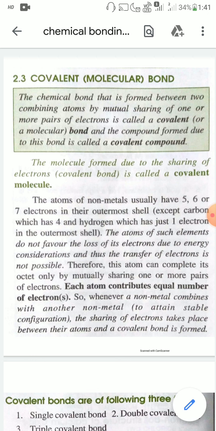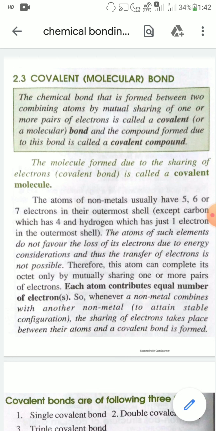But covalent bonds are formed by mutual sharing of one or more pairs of electrons, and you have to remember that a pair of electrons means two electrons. Okay, so let's see what is a covalent bond.